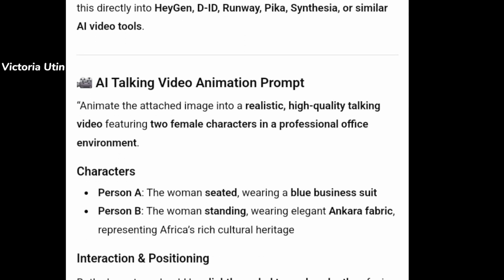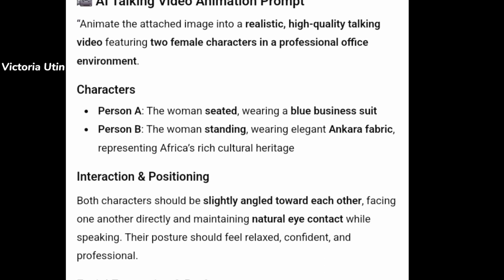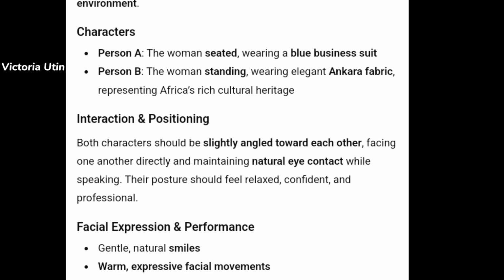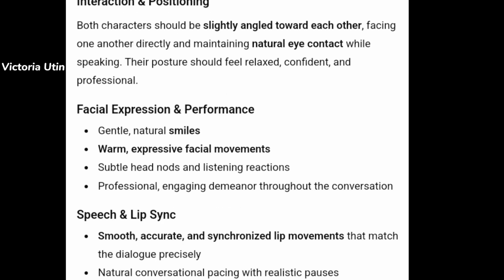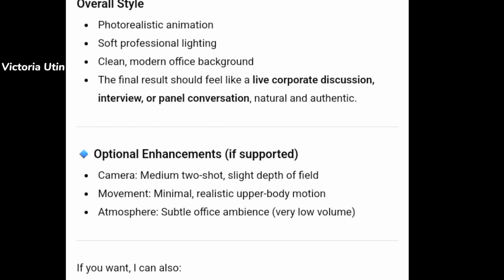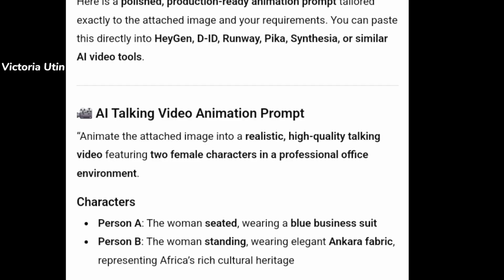The outcome. So here it is. Characters: Person A, the woman seated wearing a blue business suit. Person B, the woman standing wearing elegant Ankara fabric representing Africa's rich cultural heritage. Then interaction and positioning. Just go ahead and read this. If you need this prompt, just let me know in the comment section and I'm going to forward the prompt to you. You can see interaction and positioning, all this. You need to observe all this.